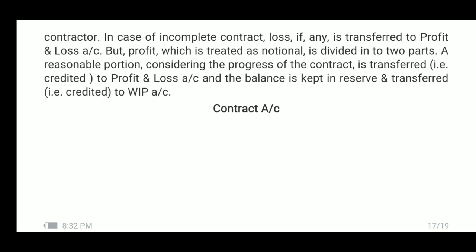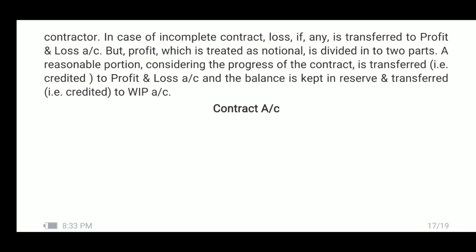The rule will help us in ascertaining this portion of the profit which should be transferred to profit and loss account, and the balance is kept in reserve. So, notional profit is divided into two parts. A reasonable portion considering the progress of the contract is transferred, that is credited to profit and loss account, and the balance is kept in reserve, which is transferred to, that is credited to work in progress account.